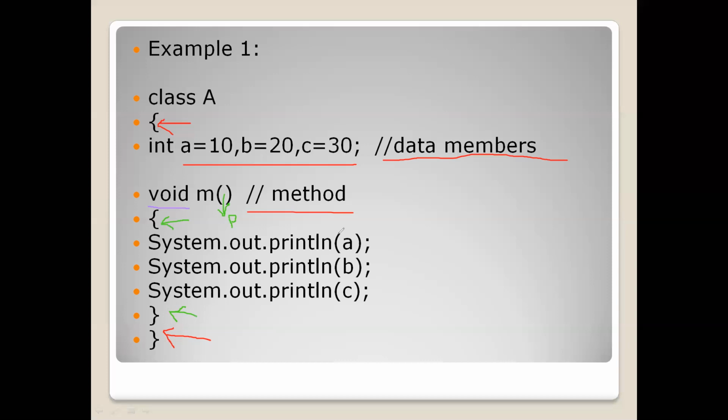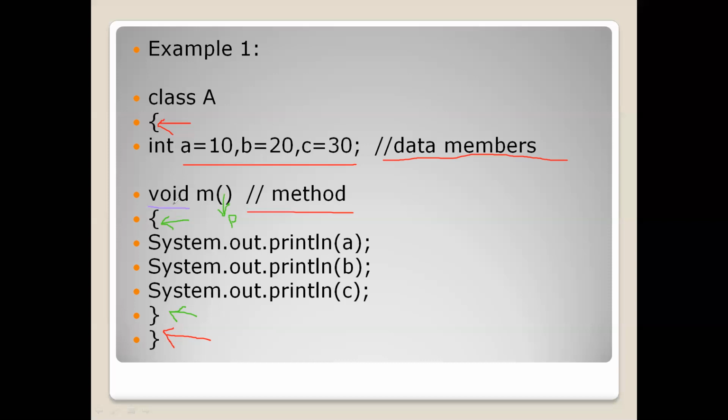So this is how we can define a class. A class is defined by using the class keyword. It will have a name, and by convention, the starting character of the name will be capital. And a class contains 2 parts, data members or variables, and methods. So a method contains 4 parts, return type, method name, parameters, method body.